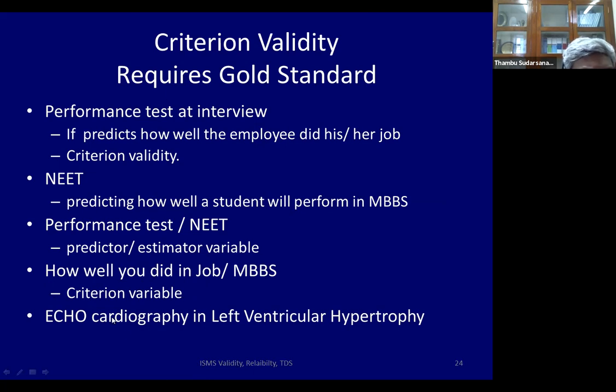Now, this is in a qualitative type of diagnostic study. In a quantitative type of gold standard study, let us say the gold standard is echocardiography.